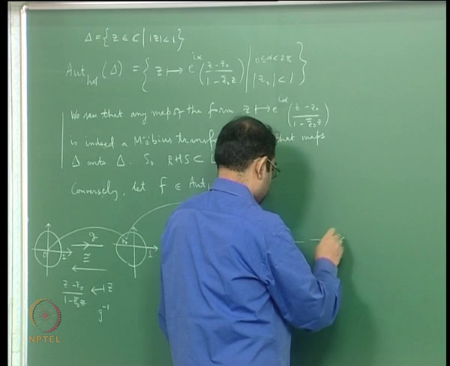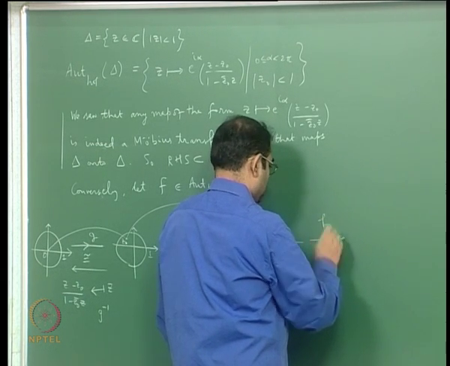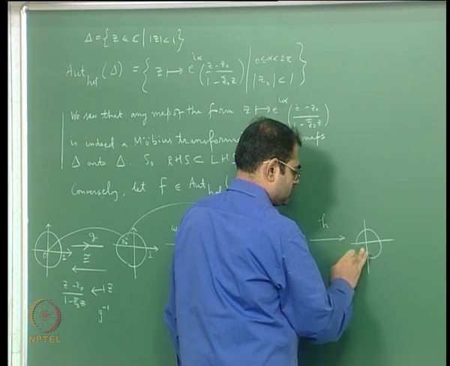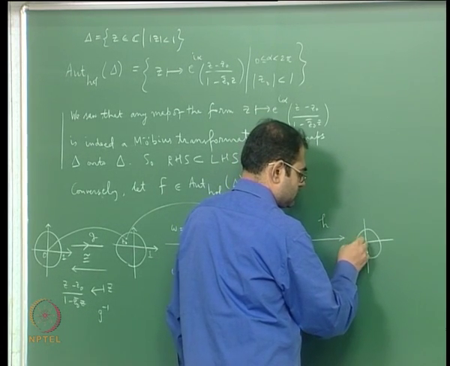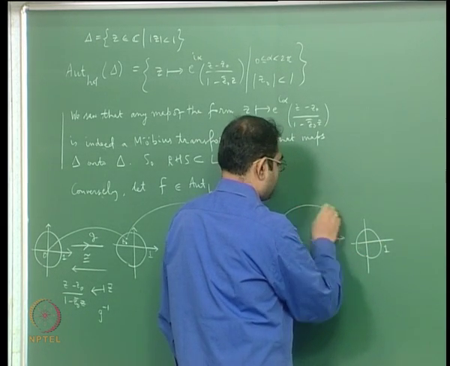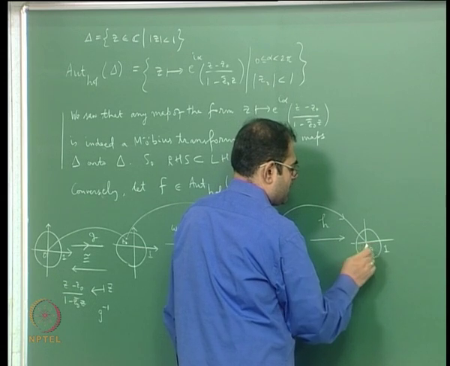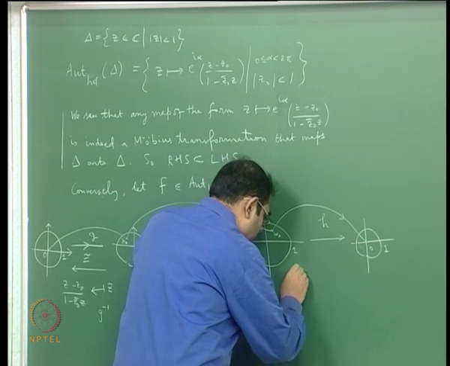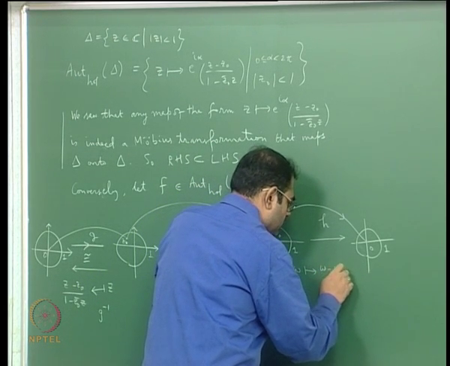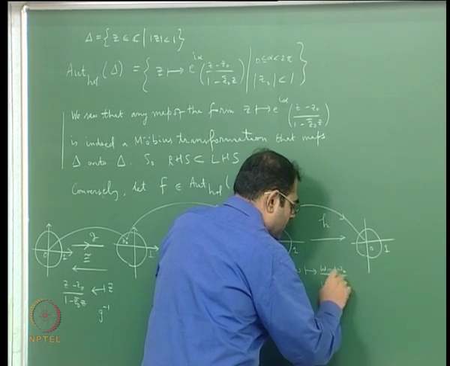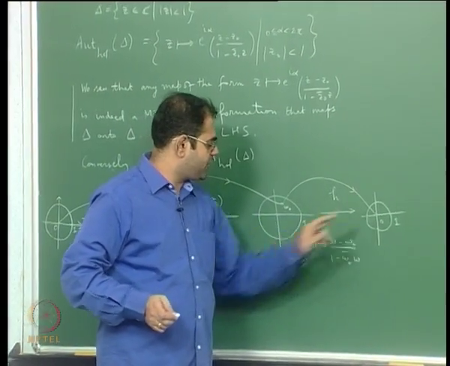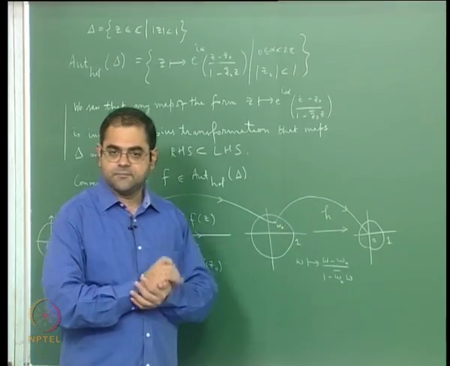I will call it h. This map is w going to (w minus w0) by (1 minus w0 bar w). This map will map w0 to 0 and it will be an automorphism of the unit disk.